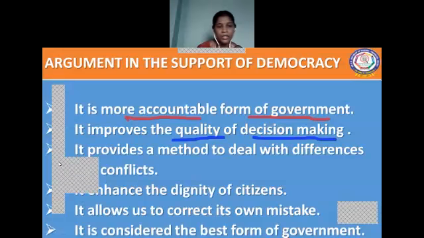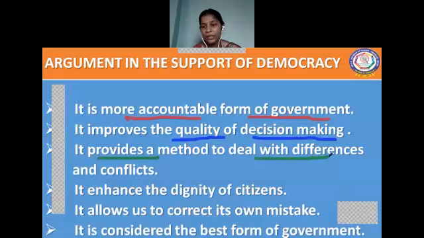It provides a method to deal with differences and conflicts. So democracy provides a method to deal with differences and conflicts. We'll take India. It is a vast country, with varying people, different types of people.